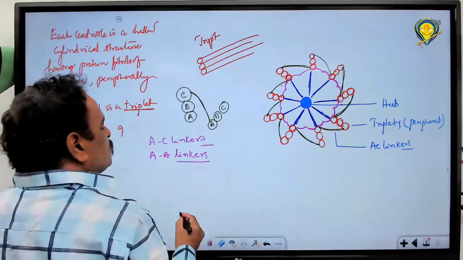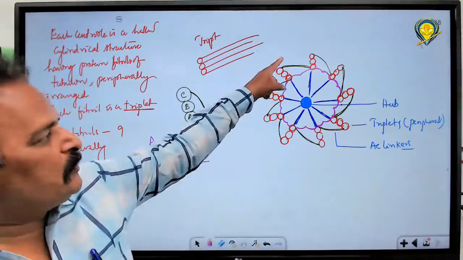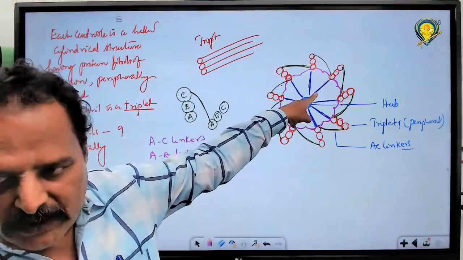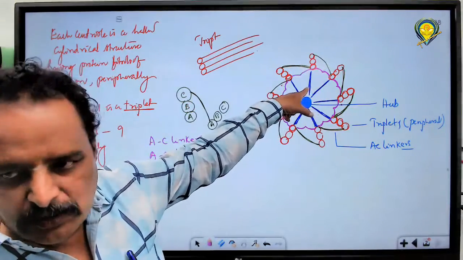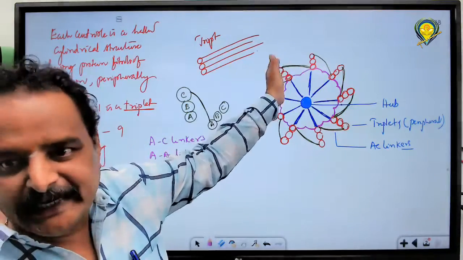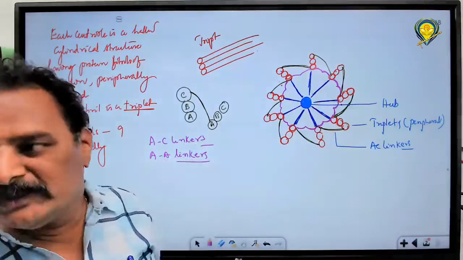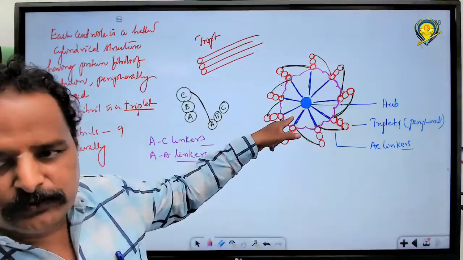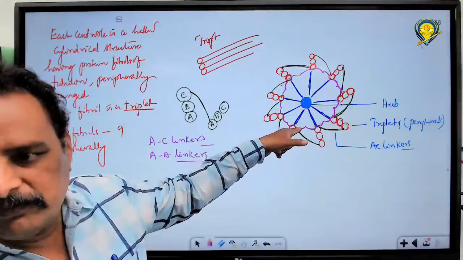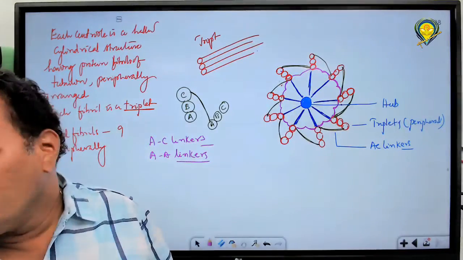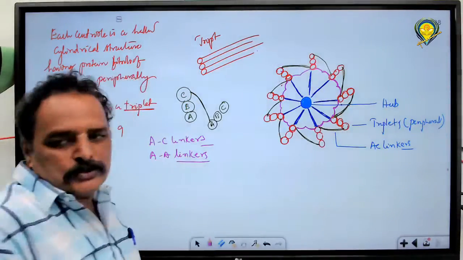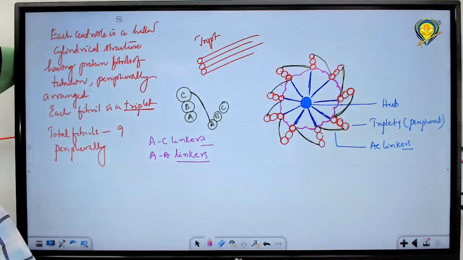One triplet is connected to another triplet through AC linkers, and AA linkers are also there. So one triplet gets connected to another triplet with linkers. Each triplet is connected to the central hub with radial spokes. Nine peripherally arranged triplets are there. This is the structure of the centriole.